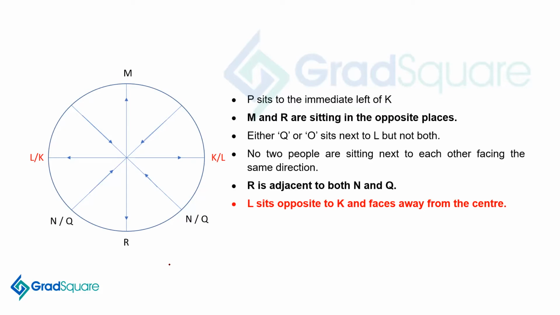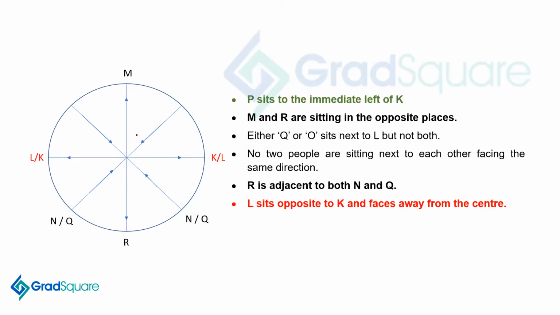Now we also know no two people are sitting next to each other facing the same direction. So directions are different. So when I'm saying L sits opposite K and faces away from the center, that means this is away from the center, this is towards the center, away from the center, towards the center, away from the center, towards the center, away from the center, and towards the center. So we can mark all the directions now, right?